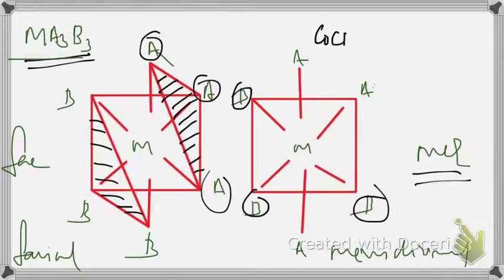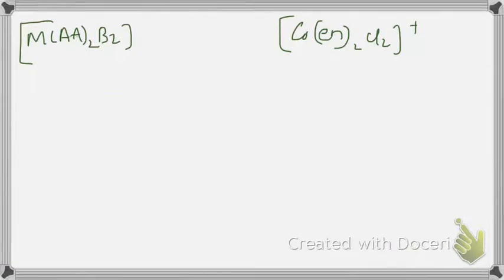Example: Co(NH3)3Cl3, a monodentate ligand thrice, another monodentate ligand thrice. Then MAA twice B2. AA is a symmetrical bidentate ligand, for example ethylene diamine. Co(en) twice Cl2, en meaning ethylene diamine twice, Cl2 instead of B2. Again draw it, octahedron.